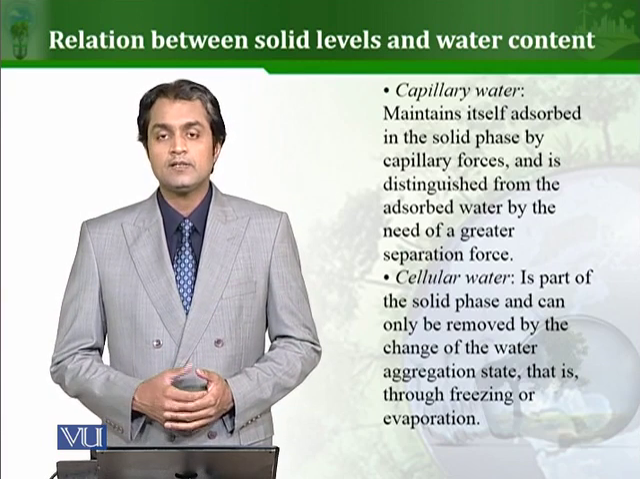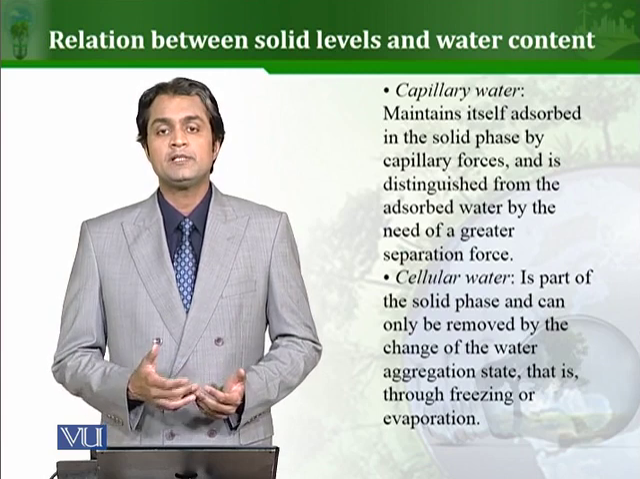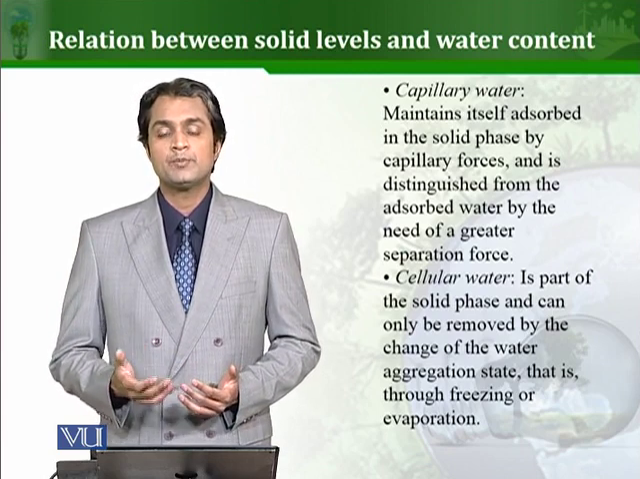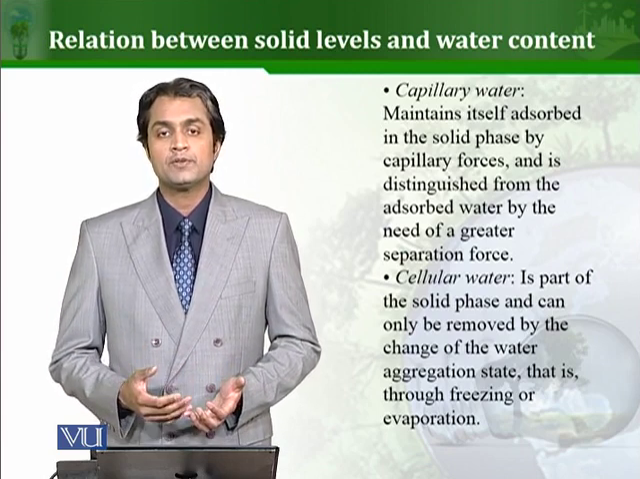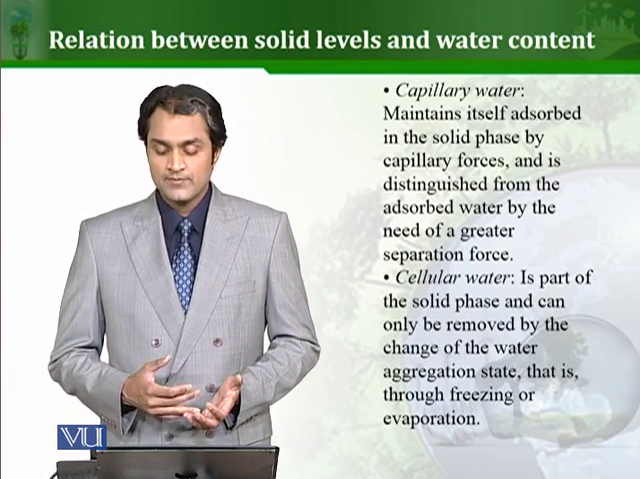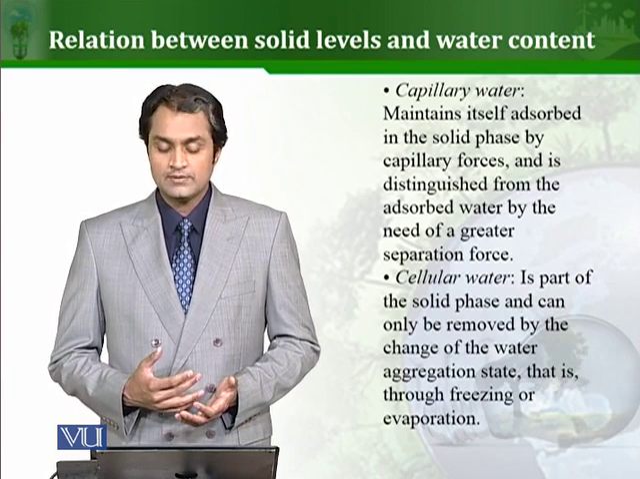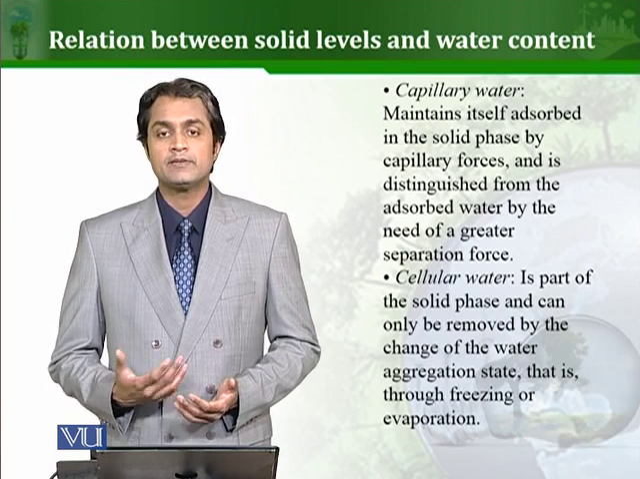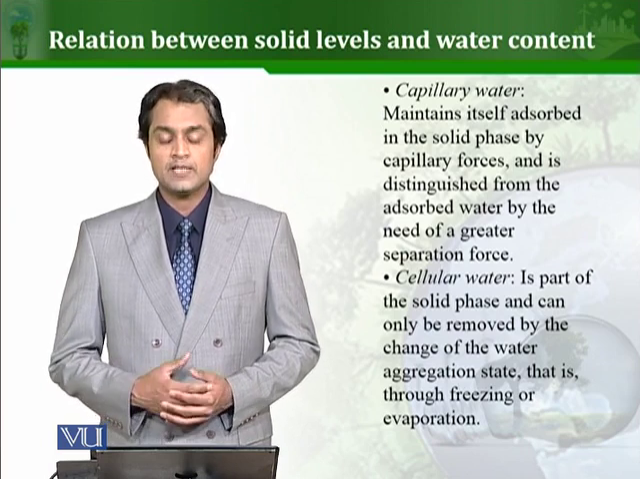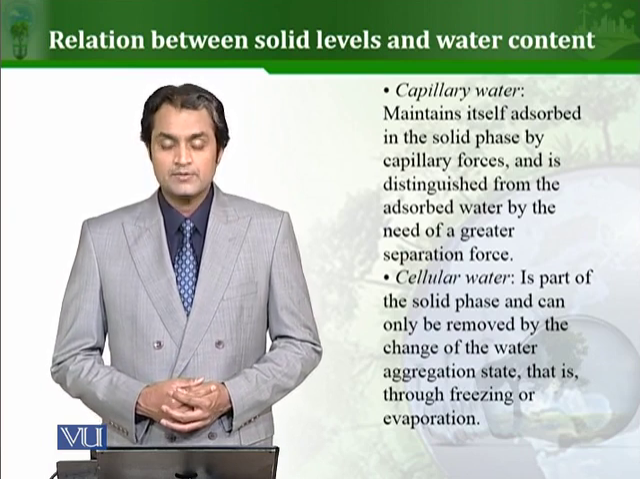So again you can see here that different types of sludge will have different ratios and different proportions of water. They can have free water, adsorbed water, capillary water and cellular water. There are different ways to remove each one. Again it depends on the type of the sludge. I will see you in the next lessons.